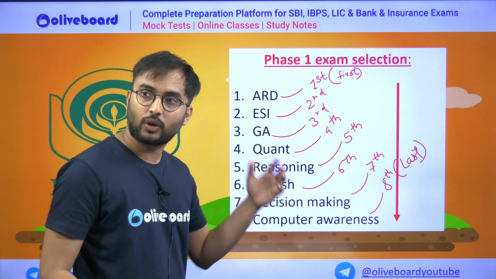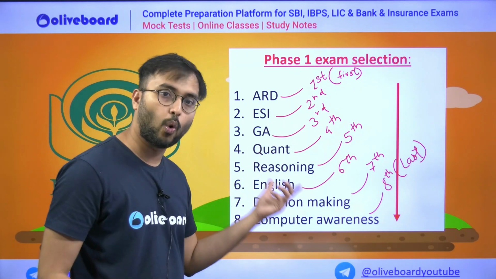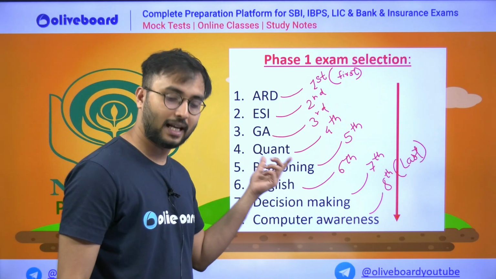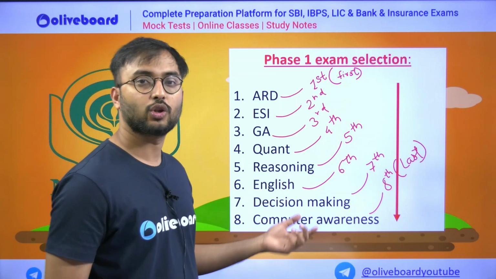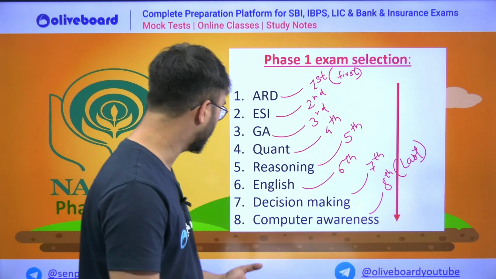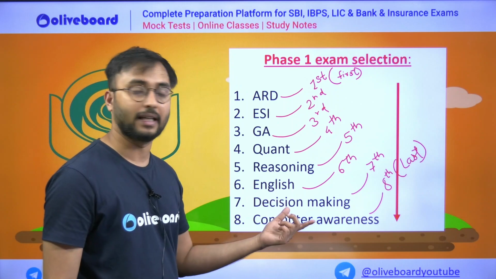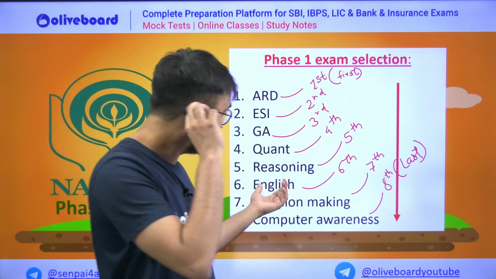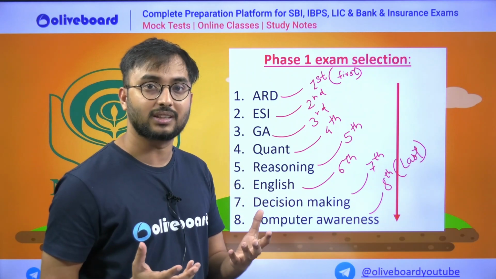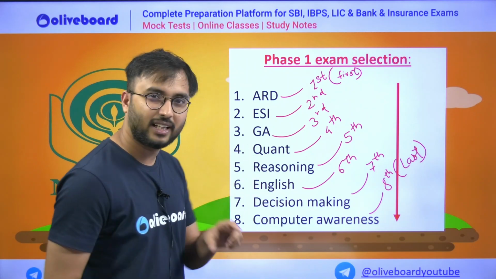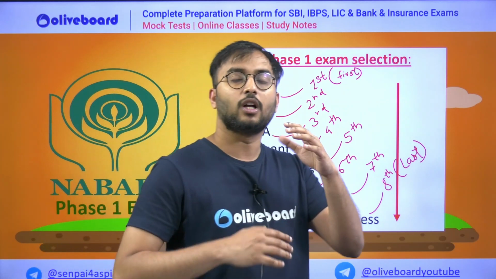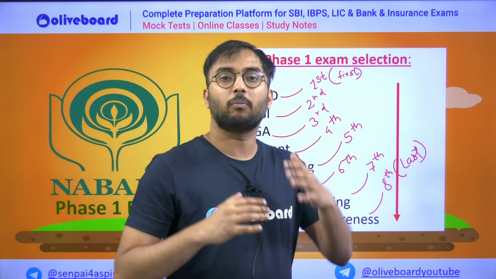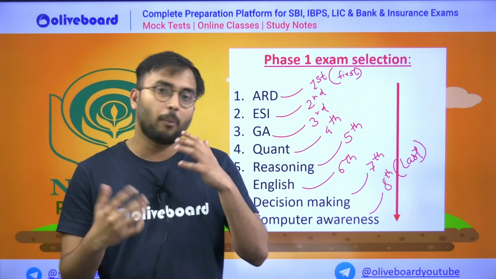Then go to reasoning. You can even start with reasoning, or you can even start with quant if you want to. After quant and reasoning, start with English. Quant, reasoning, then English. In English, again you are reading paragraphs and all those questions are there. So quant and reasoning is just a break for your mind, so that the monotony of the questions gets changed during the exam. If the mind gets too much monotony, it will get upset.